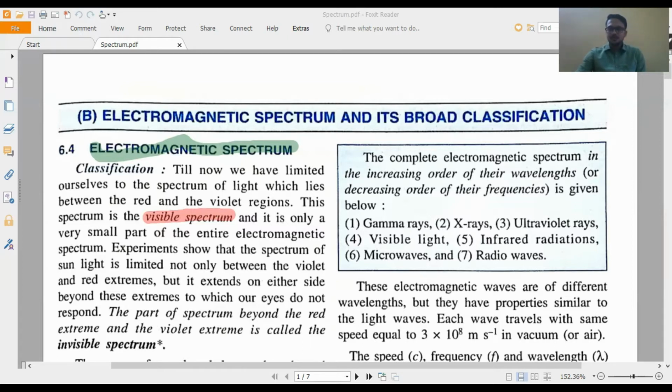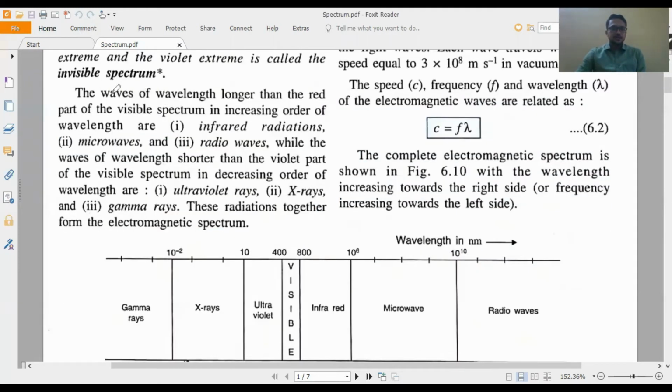Come to the next point. The waves of wavelength longer than the red part of visual spectrum, in increasing order: infrared, microwave, radio wave.